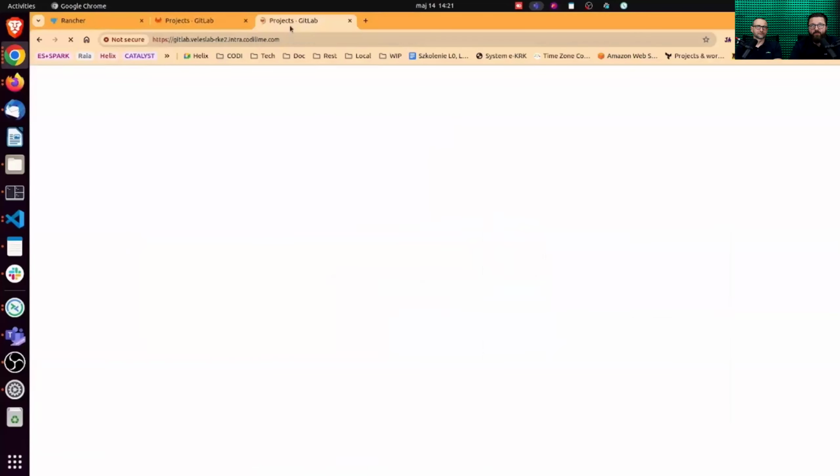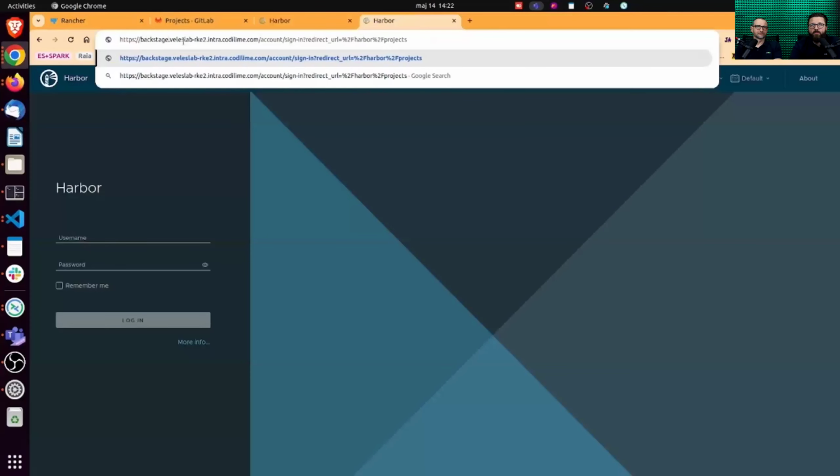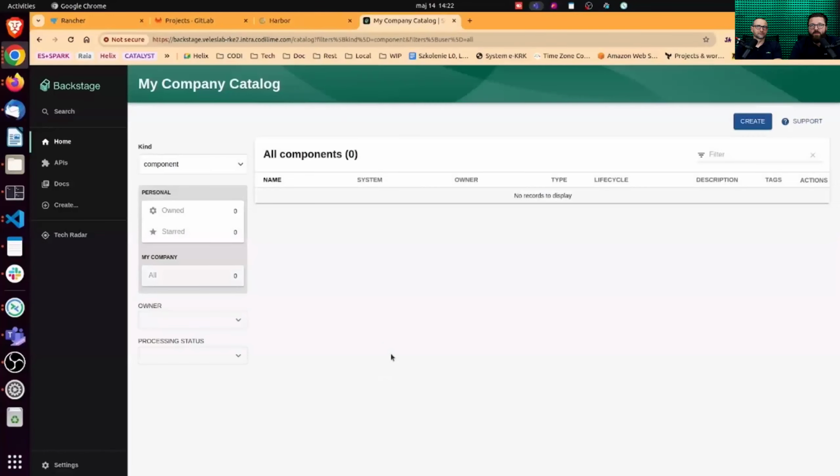It's worth checking if everything is working correctly: GitLab, Harbor, Backstage.